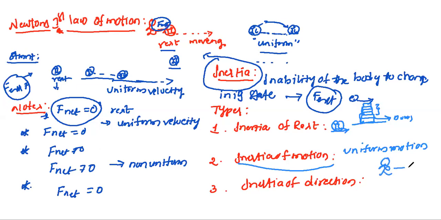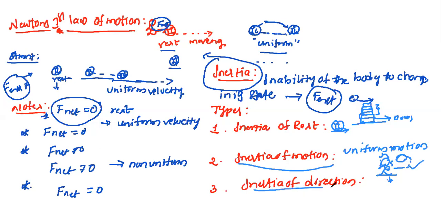When a boy is running and is tripped by a stone, what will happen? He falls. Why? Because his feet come to rest. At some point, he falls, because his feet are at rest, whereas the upper portion of the boy continues to move forward due to inertia of motion. That is one example.